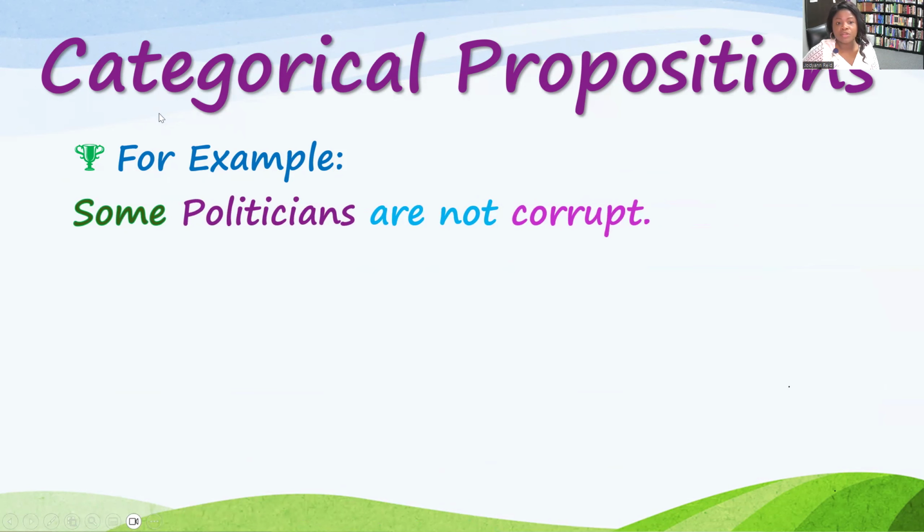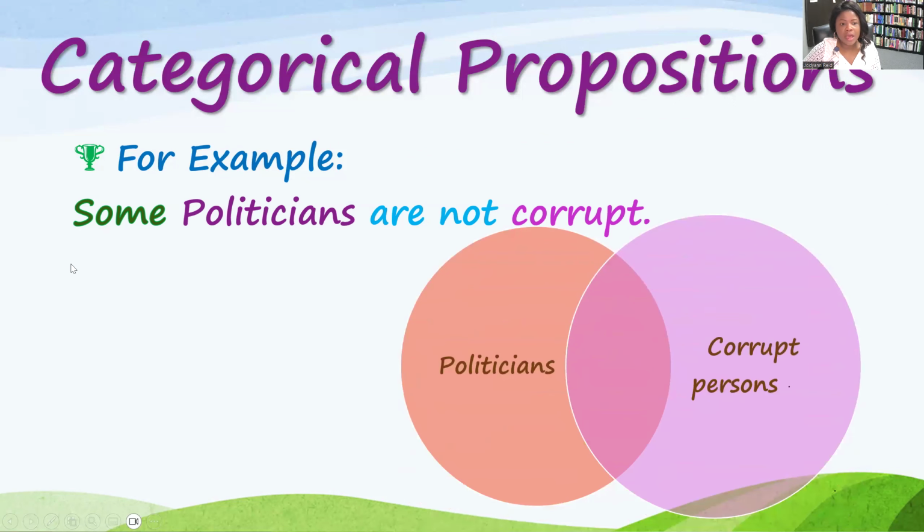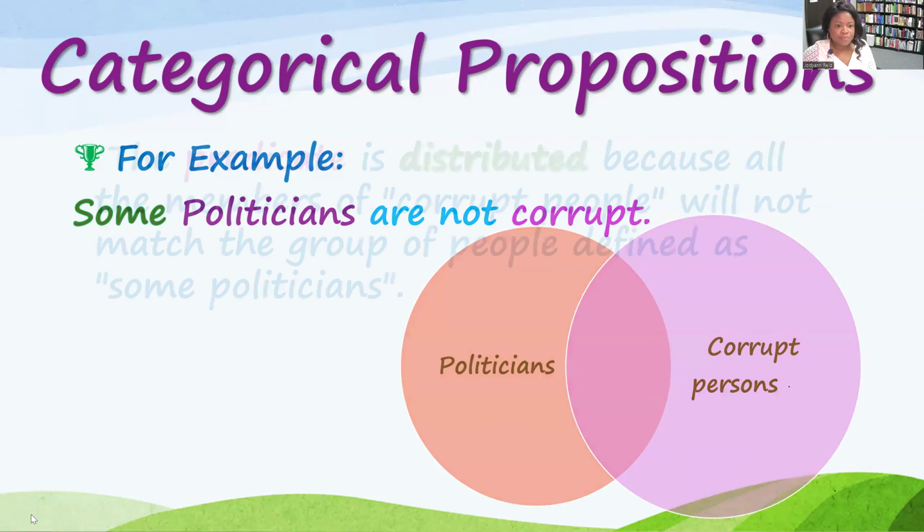So an example, some politicians are not corrupt. You see that negation in the copula, the not, then you know that the predicate is going to be distributed. And the some before the politicians is telling you that the subject is going to be undistributed. So what's being referenced right here is, the politicians is only describing the politicians that are not in the group of corrupt persons.